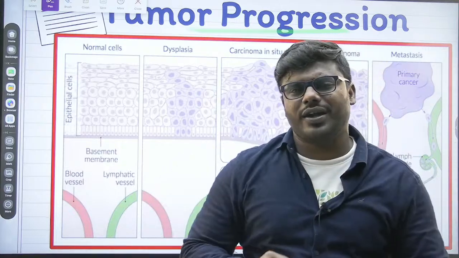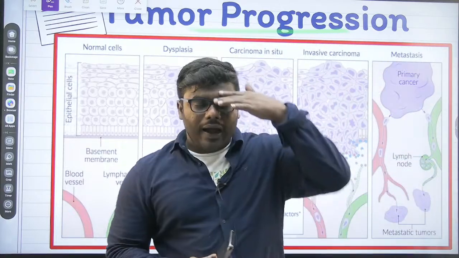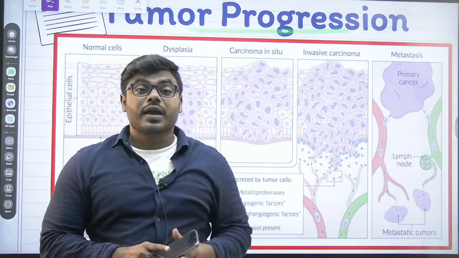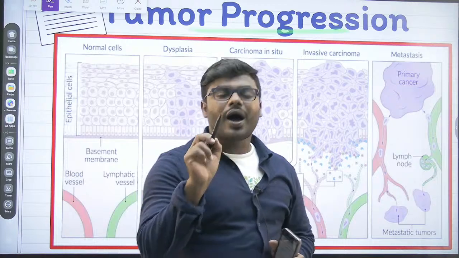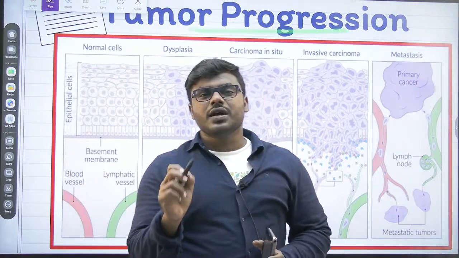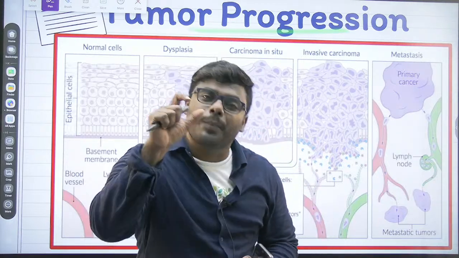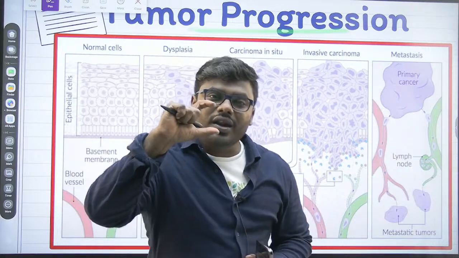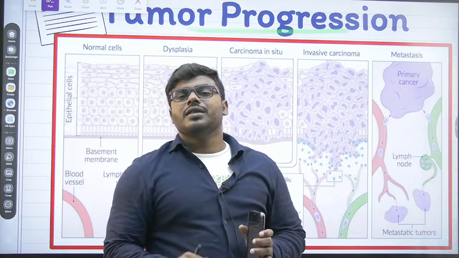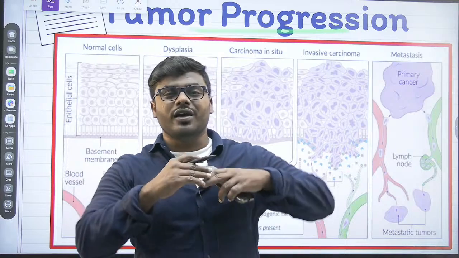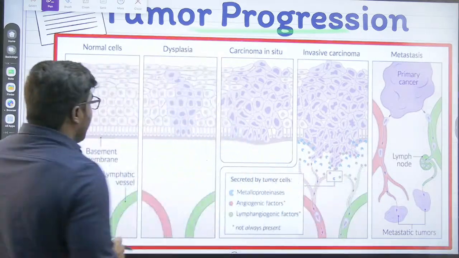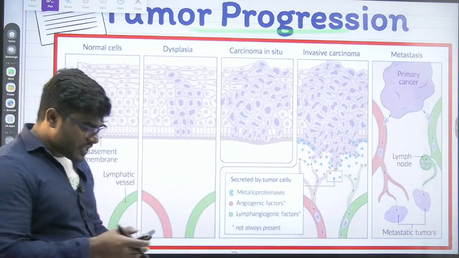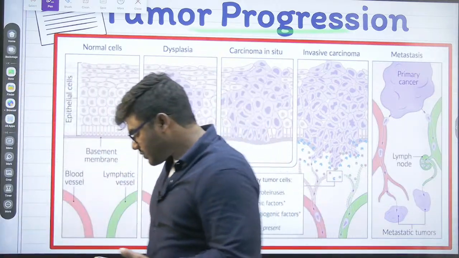There is no doubt about it. But friends, I never say that cancer cells grow rapidly from the starting. You have to remember, only once a cancer cell reaches a particular stage does it start growing very rapidly. So now listen, I want every one of you to look into this picture very carefully, friends.